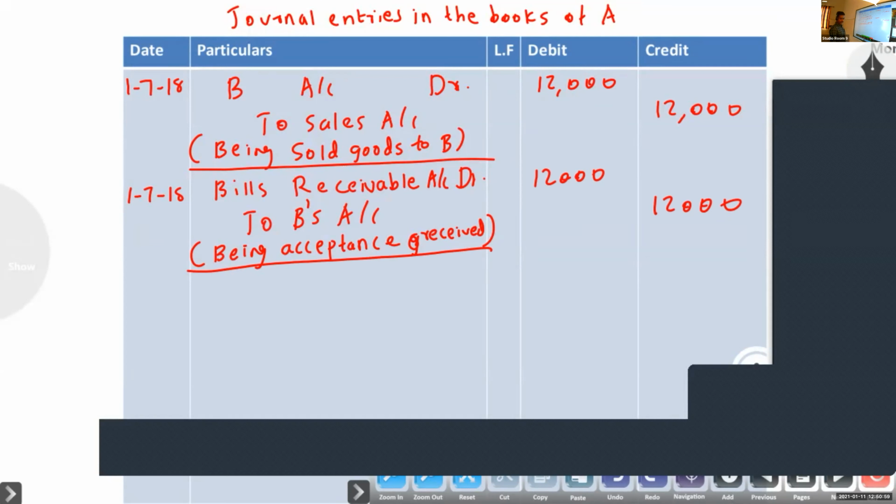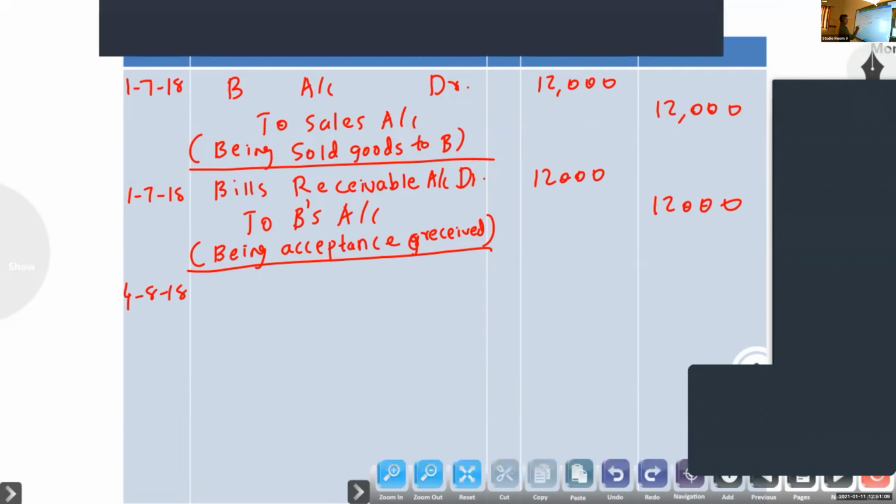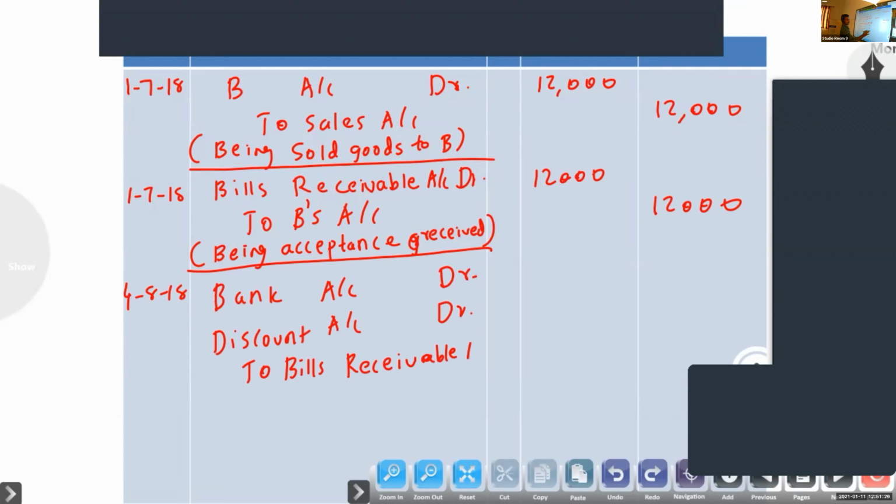Next, it is given 4th August, he discounted the bill. Journal entry for discounting the bill: bank account debtor, discount account debtor to bills receivable account, being bill discounted with the bank.